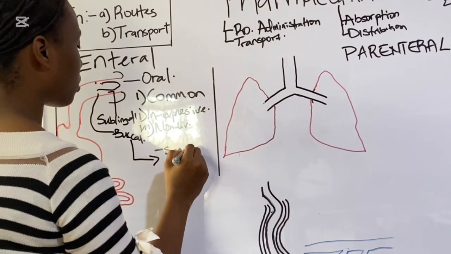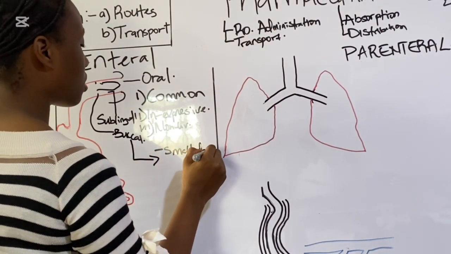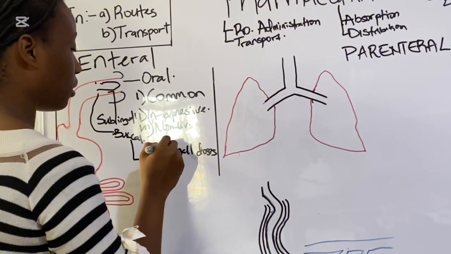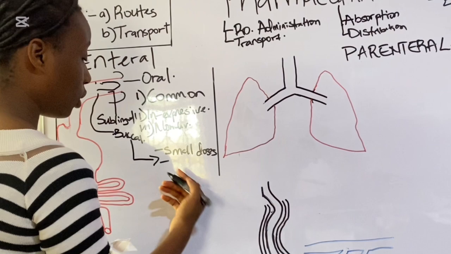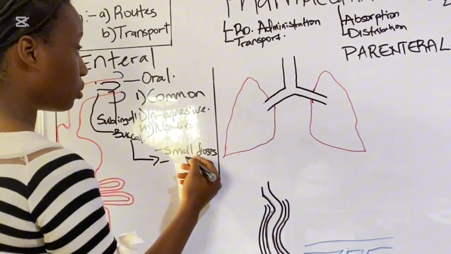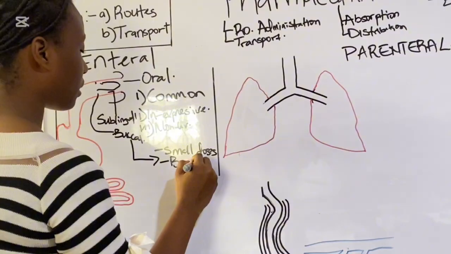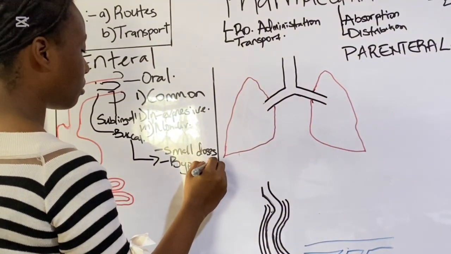Small doses. These are just characteristics. So it's given in small doses. It bypasses first pass metabolism.